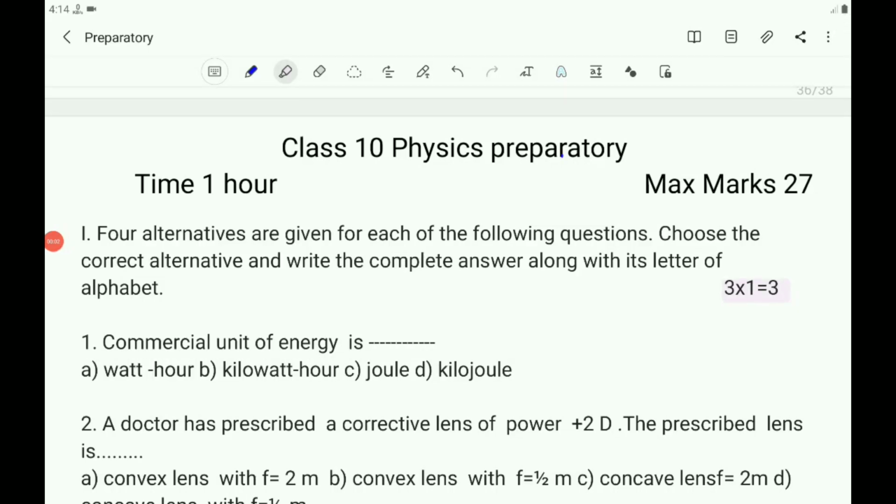Dear 10th standard students, it is a preparatory exam for you. It is for your self-assessment. Read the question carefully and solve. Children, you are at home. You must write the answer under the supervision of your parents.